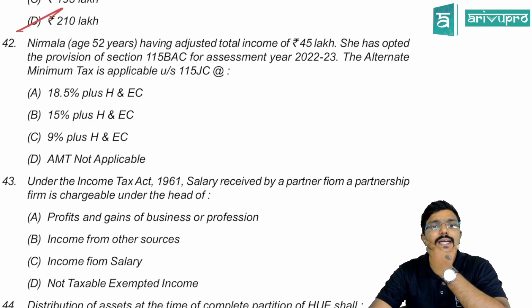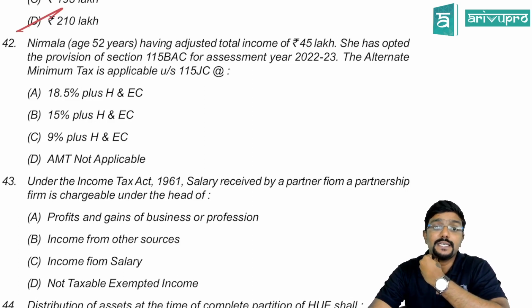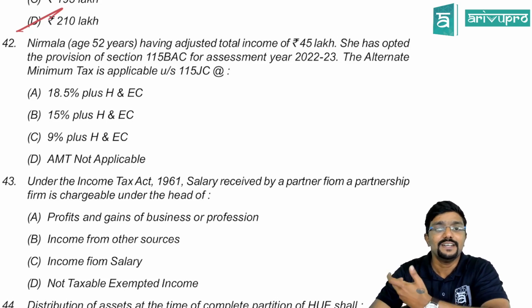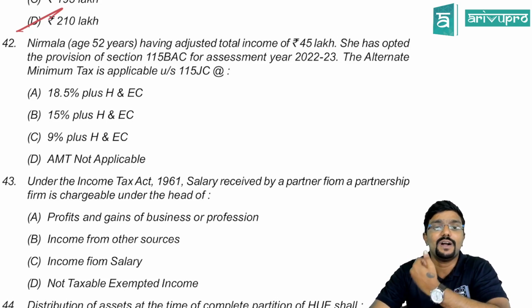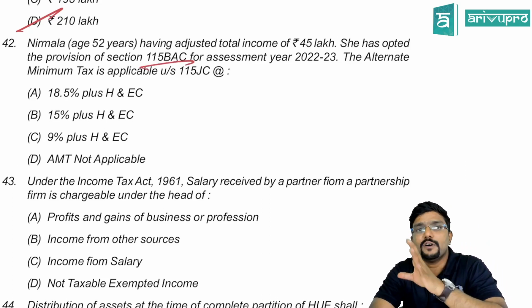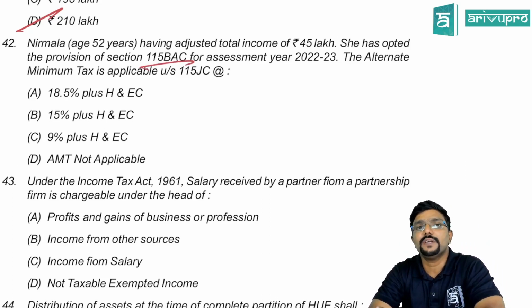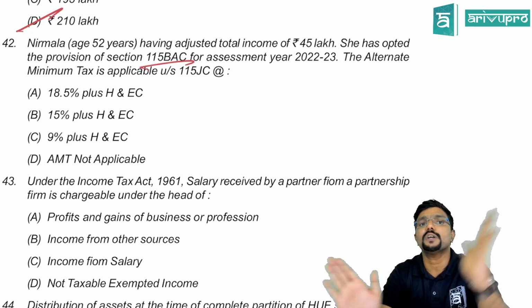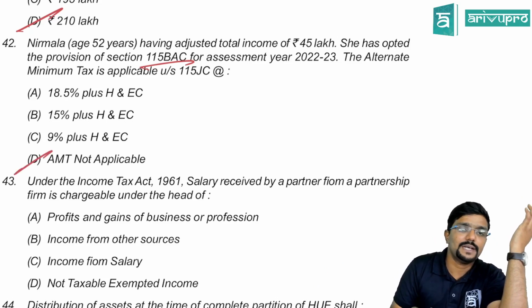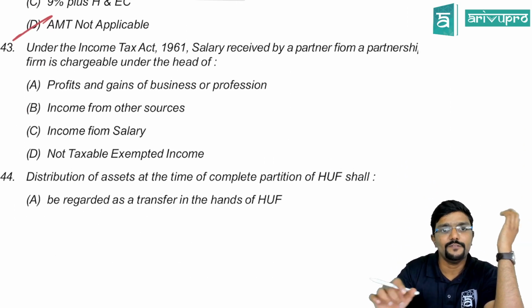Next, Nirmala, age 52 years, having adjusted total income of 45 lakh. She has opted for the provisions of section 115BAC for assessment year 22-23. The alternate minimum tax is payable under section 115JC at what rate? No. Actually, if the individuals or HUF is opting for optional scheme under section 115BAC, for them AMT provision is not at all applicable, guys. So the answer is D here. 43rd,